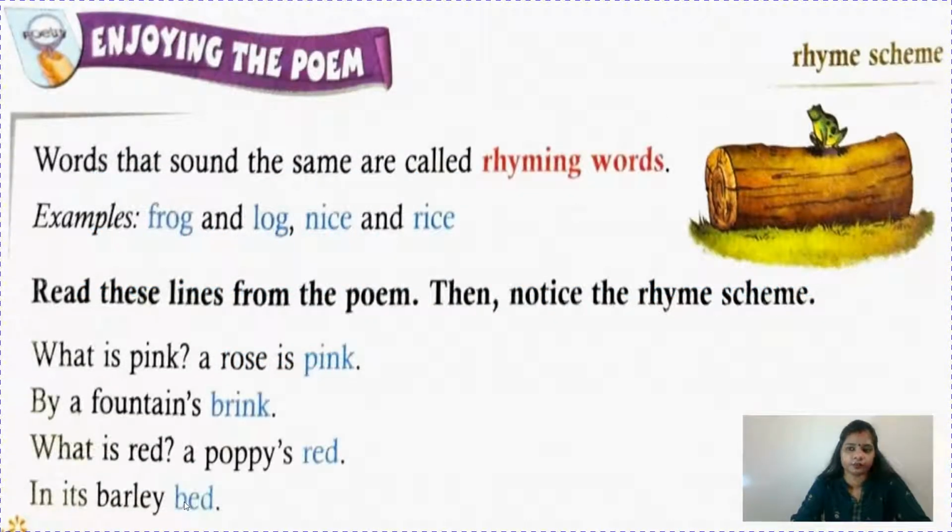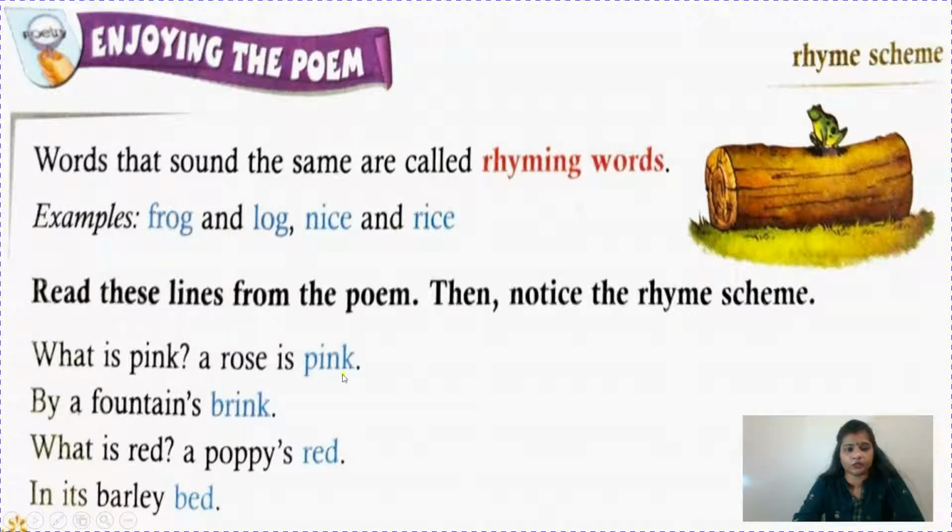Now, enjoying the poem: rhyme scheme. We will learn here about rhyme scheme. Words that sound the same are called rhyming words. For example, frog and log, nice and rice. See, they are rhyming words. So now let's read these lines from the poem and then notice the rhyme scheme.